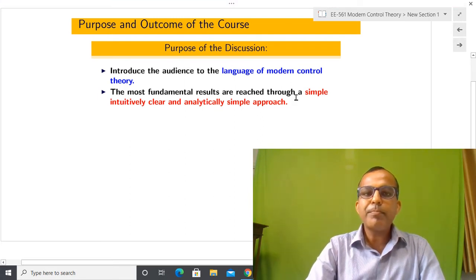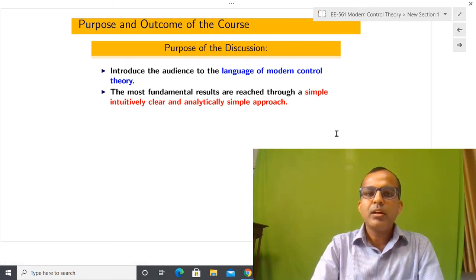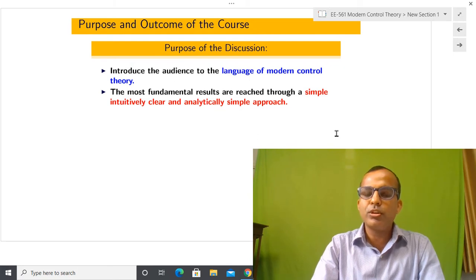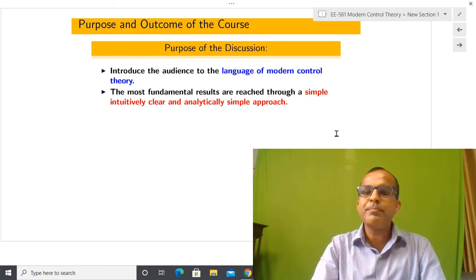So the purpose and outcome of the course, in a general overview, is to introduce the audience to the language of modern control theory. If you understand the language of modern control theory, then you are able to understand the language of nonlinear control systems, optimal control theory, robust control theory, and almost every language at least.